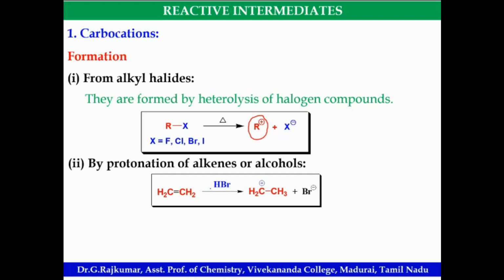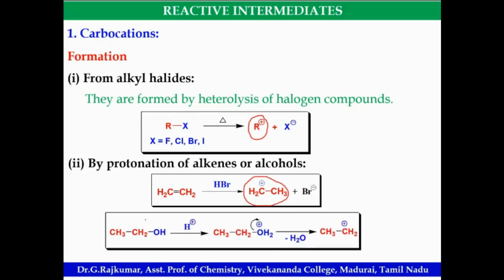When it reacts with HBr, there is a formation of carbocation. Similarly, when you treat an alcohol with acid, the first step is protonation of the OH group, giving OH2 plus, then it leaves as a water molecule, and there is a formation of carbocation.